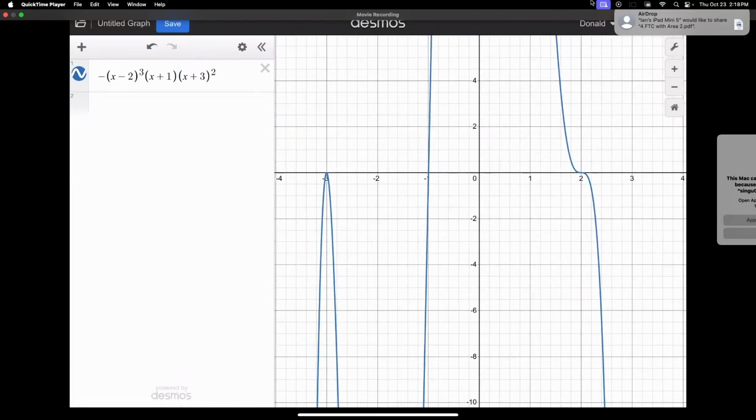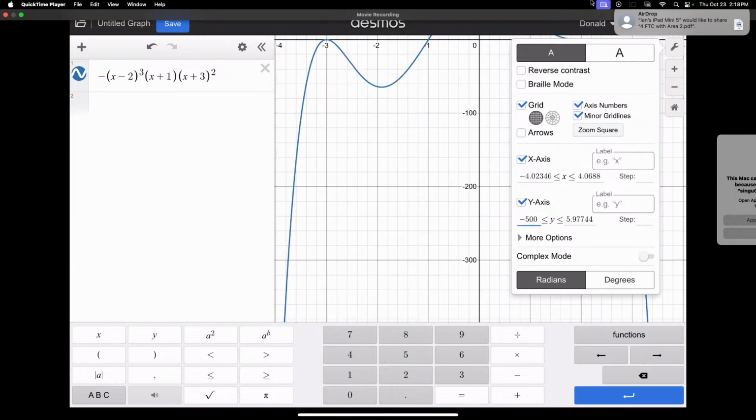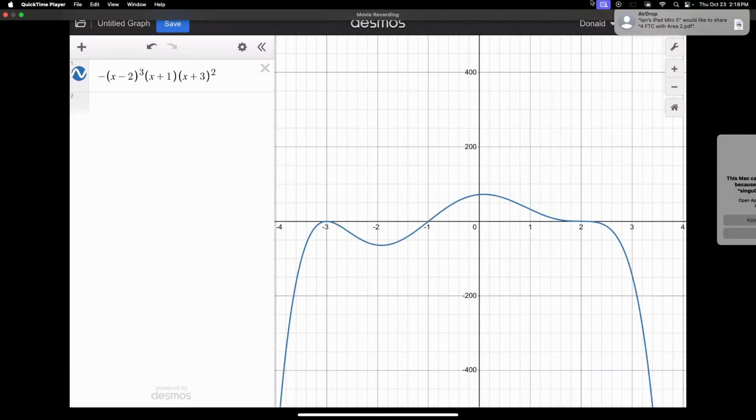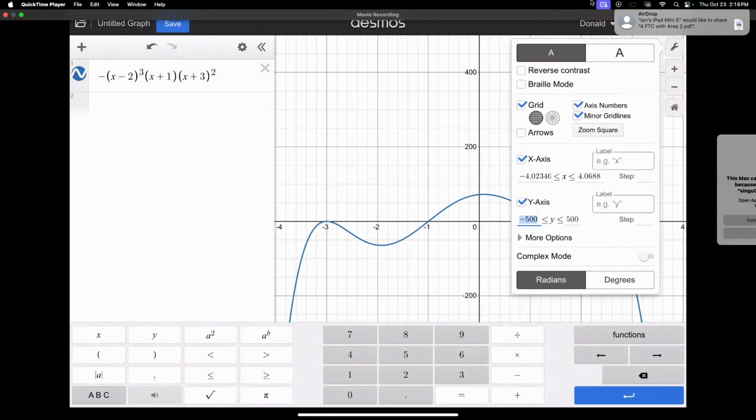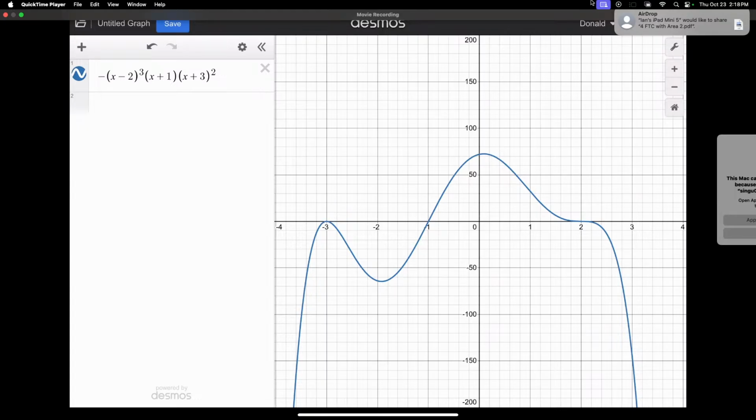Okay, so it looks like this, and now we're going to adjust. We don't know how high this is going to go, so we're going to change this to maybe negative 100, maybe negative 500, maybe 500. Maybe that's too much, so I'm going to say negative 200 and 200. So it looks like that. In general, the graph looks like what we predicted, and all those behaviors are like what we predicted. Now, do we know how high or how low it's going to go? We have no idea because we don't know calculus yet. We know pre-calculus. This is what pre-calculus tells me.